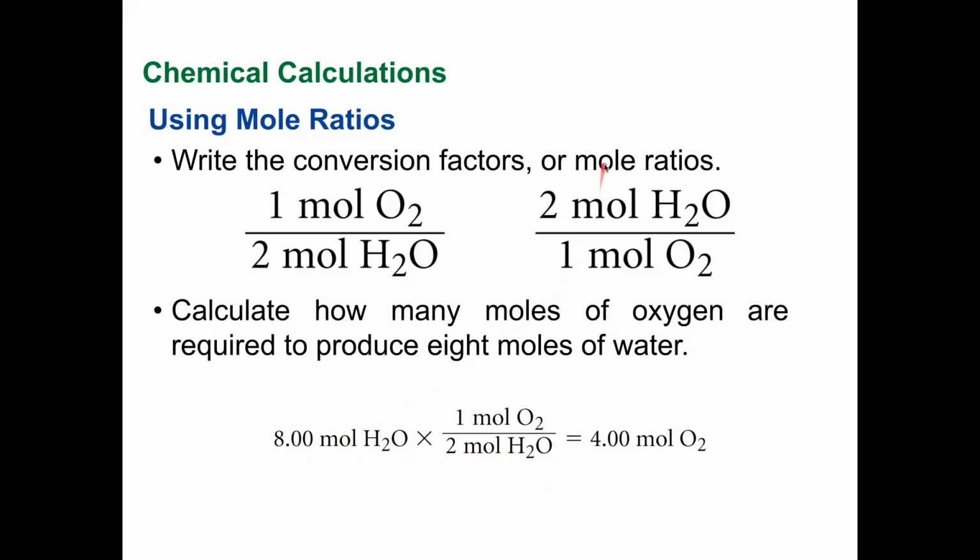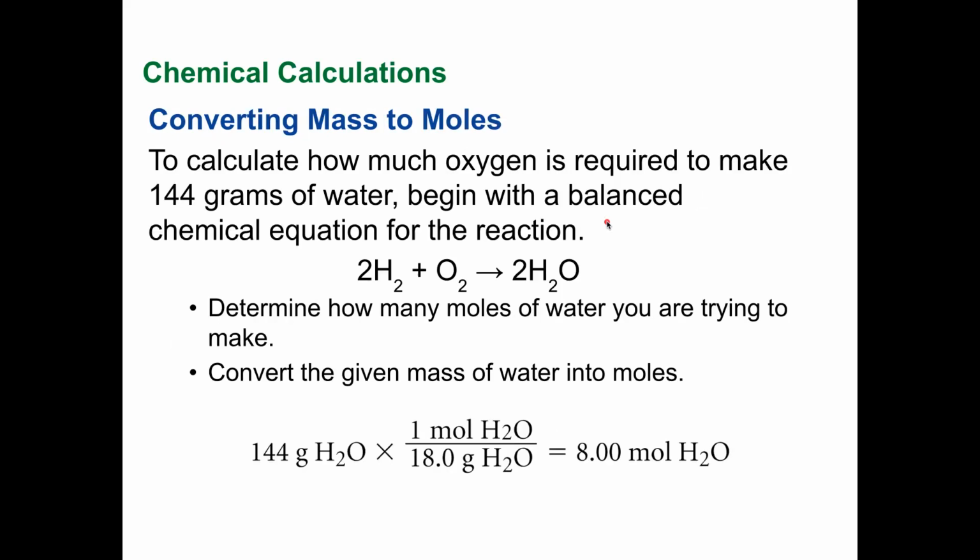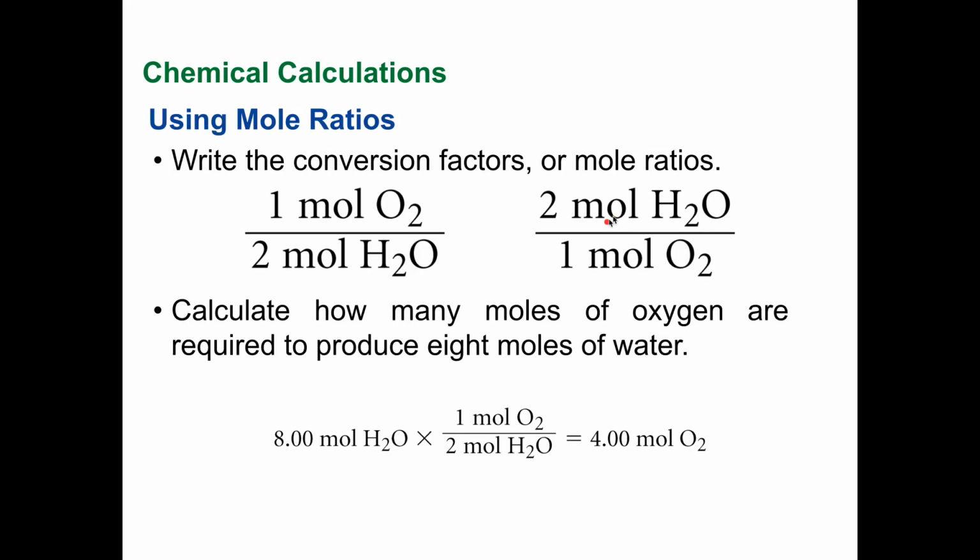In other words, this is the ratio. You have 1 mole of oxygen, or O2, and 2 moles of water. And this goes all the way back to this balanced equation. So then I hit it with this conversion factor. I do the math, and I have 4 moles of oxygen, or O2.